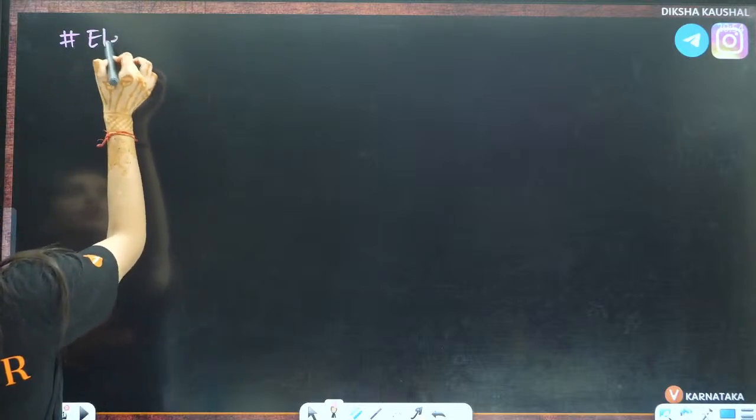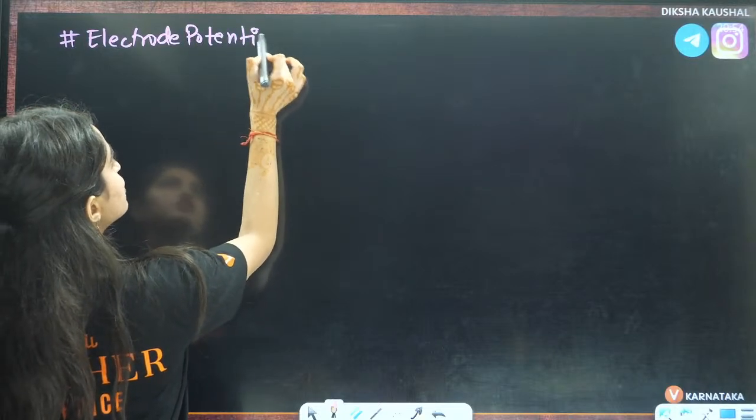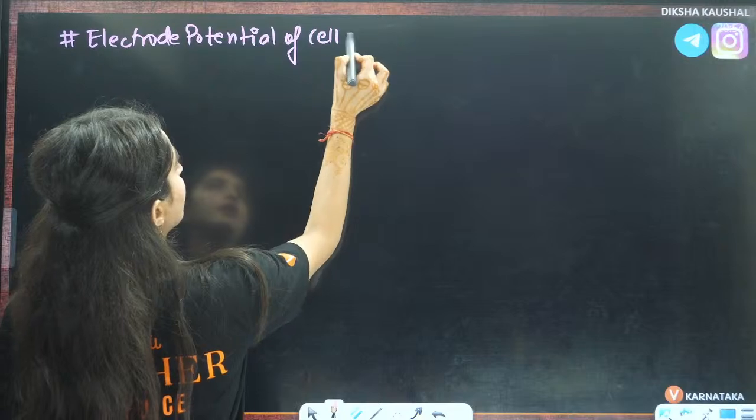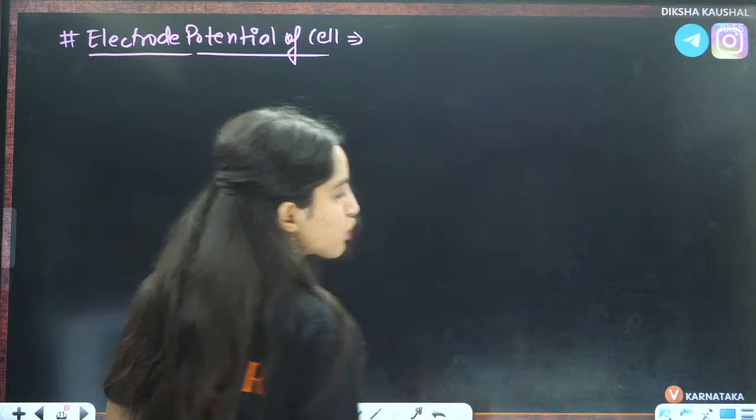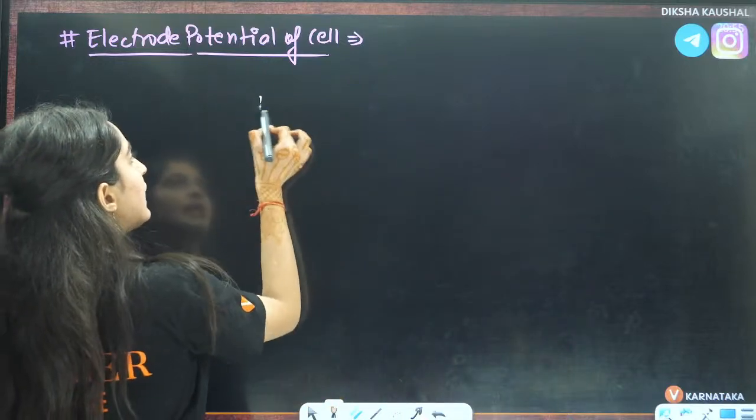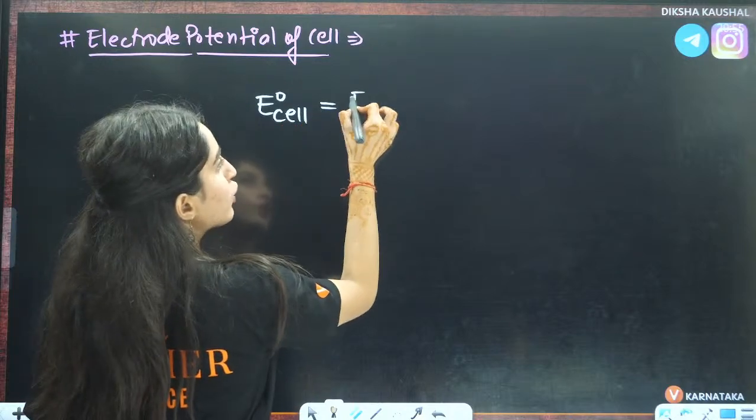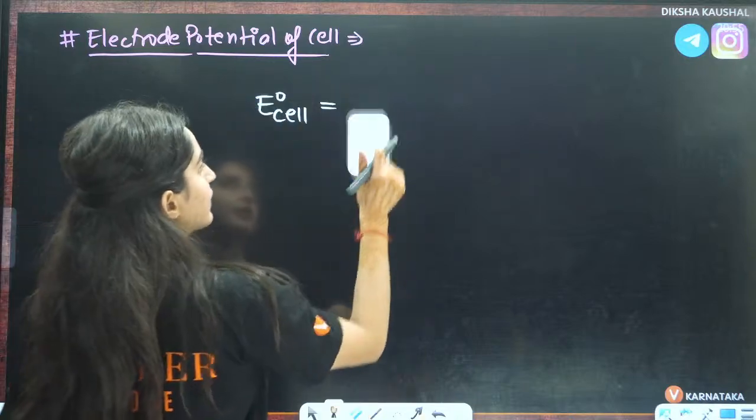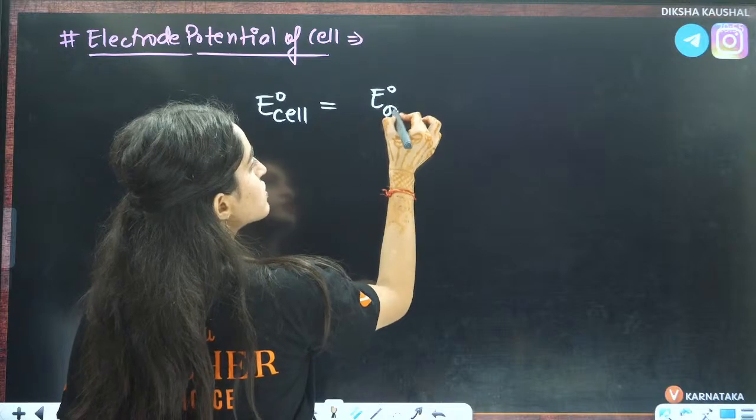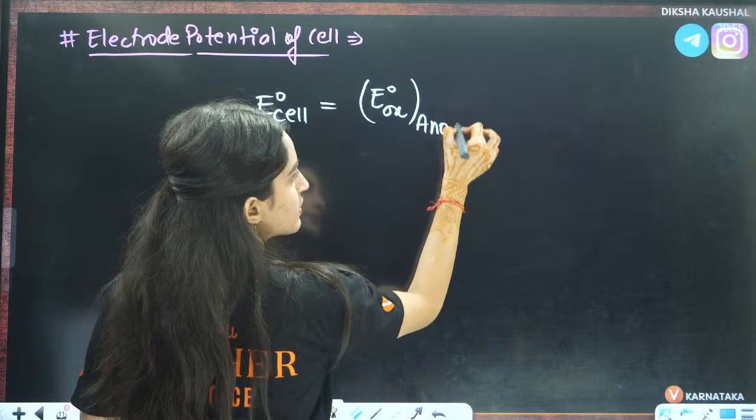So let us talk about the electrode potential of the cell. If you see this here, the electrode potential of this cell will be E naught of cell equals to E naught of... firstly tell me, at anode what is happening? There is oxidation, right? And here it is the anode side, right?